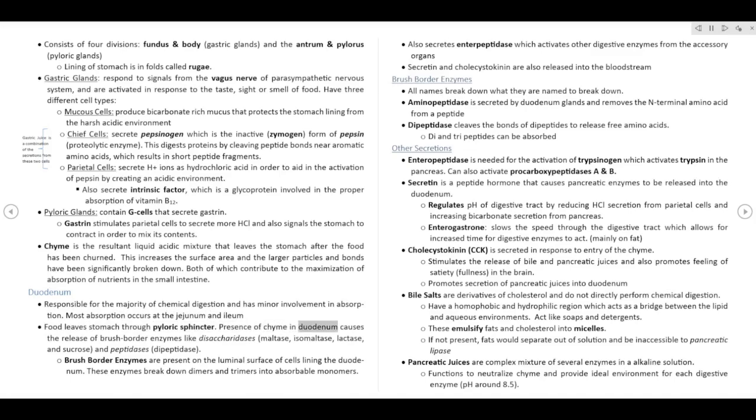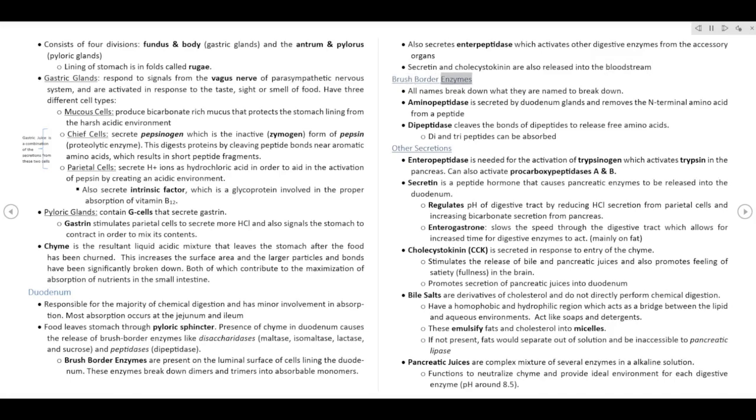Presence of chyme in the duodenum causes the release of brush border enzymes like disaccharidases: maltase, isomaltase, lactase, and sucrase, and peptidases: dipeptidase. Brush border enzymes are present on the luminal surface of cells lining the duodenum. These enzymes break down dimers and trimers into absorbable monomers. Also secretes enteropeptidase, which activates other digestive enzymes from the accessory organs. Secretin and cholecystokinin are also released into the bloodstream.